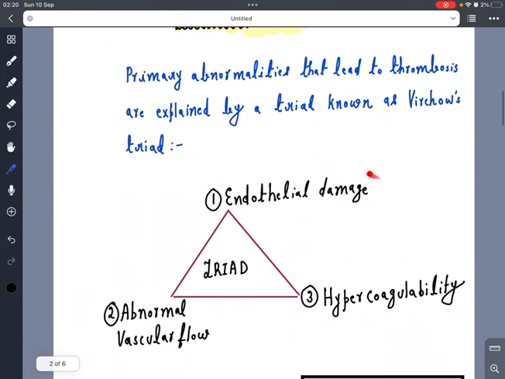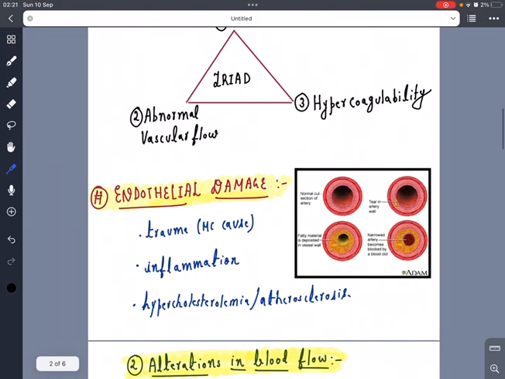So what are the Virchow's triad? It has been shown in the diagram as number 1, endothelial damage, number 2, abnormal vascular flow, and number 3, hypercoagulability of the blood. So what are the factors that are causing the endothelial damage?